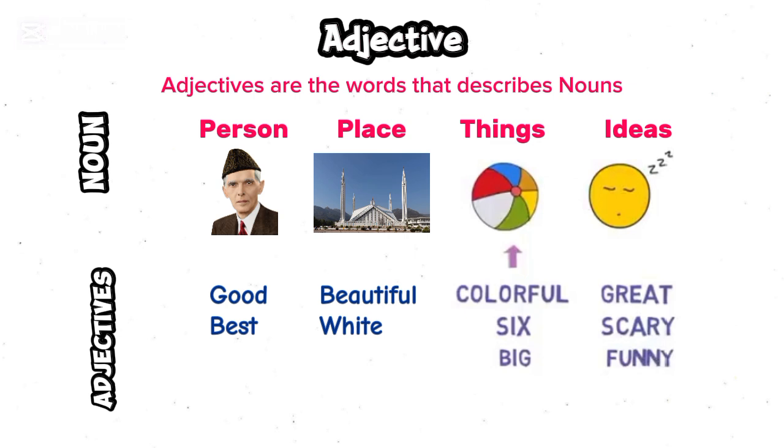In the first sentence we use a noun, but in the other sentences we use a pronoun instead of a noun. Like Ali wakes up early in the morning and he eats breakfast and he goes to school. Here the word he is used in place of Ali. So the word he is a pronoun. Pronouns are the words that are used instead of a noun. So the definition of adjective is those words that describe a noun and pronoun. Those words are called adjectives.